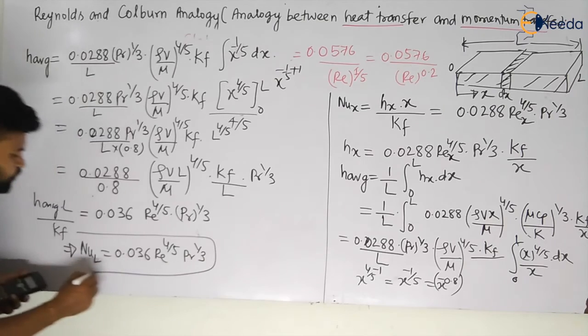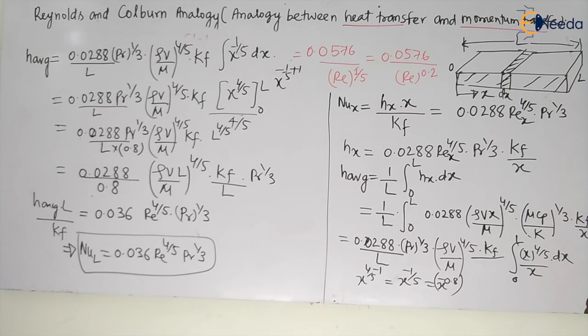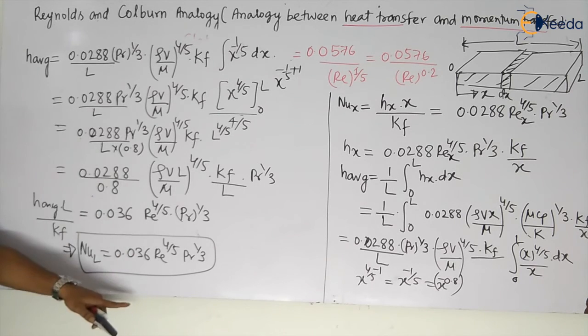Like this you can calculate the Nusselt number at a particular x, my dear students.